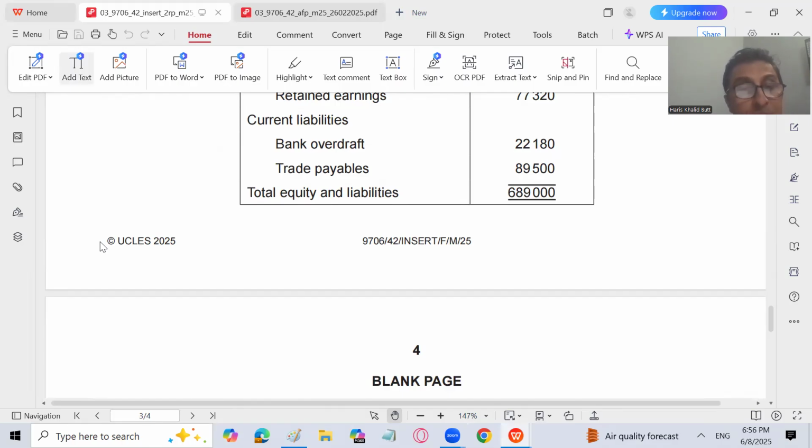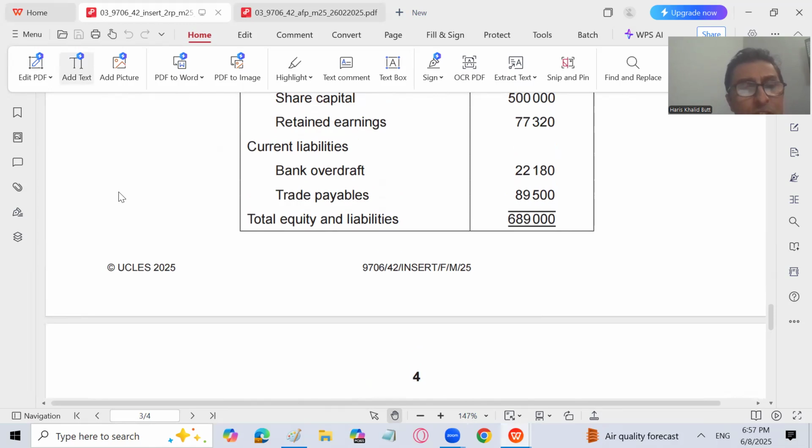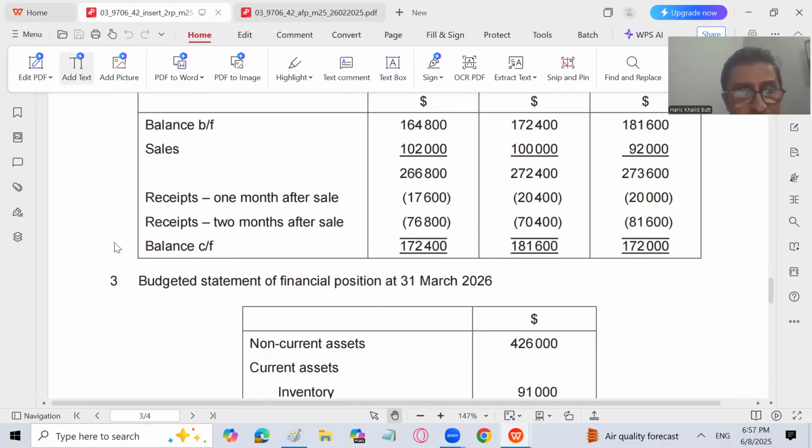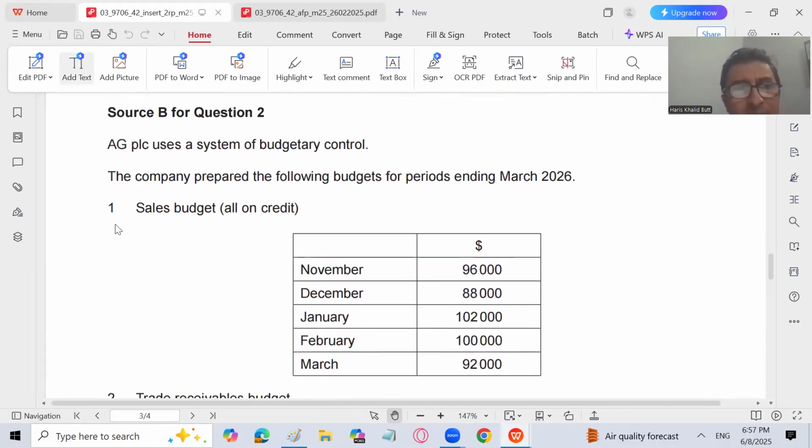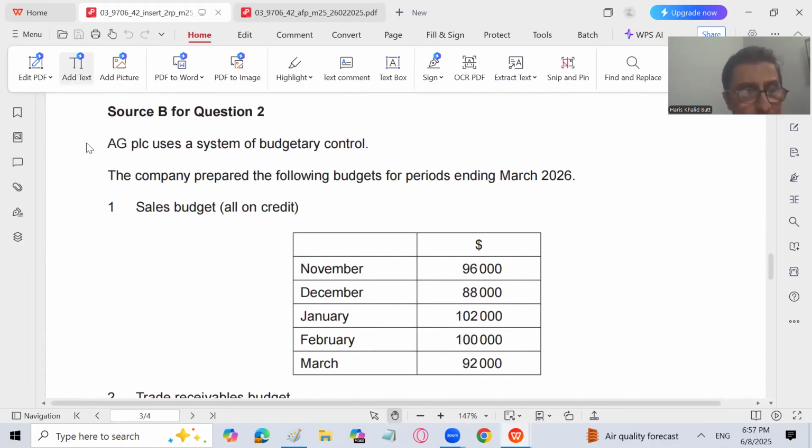In this question, which came in February-March 2025, variant 42, the examiner has asked you to prepare a budgeted balance sheet, which came back in 2013, 14, and 15. So let's solve that question. After 15 it hasn't come again, but it is an easy question.